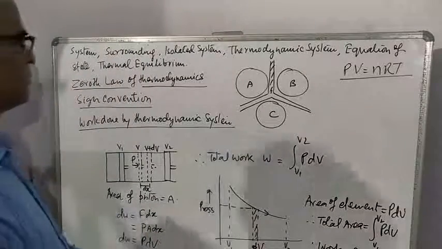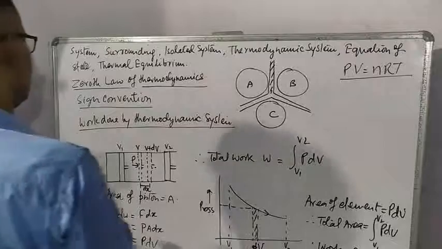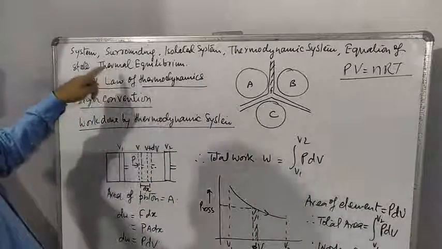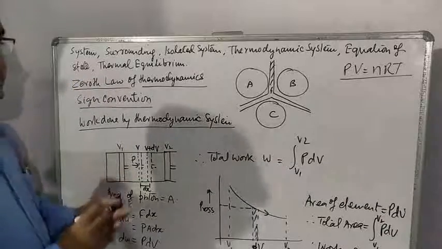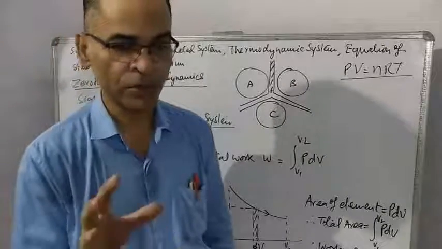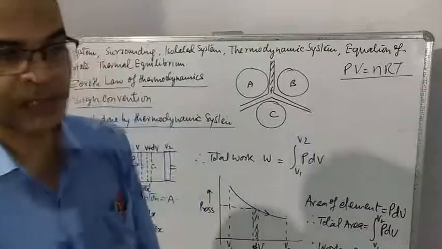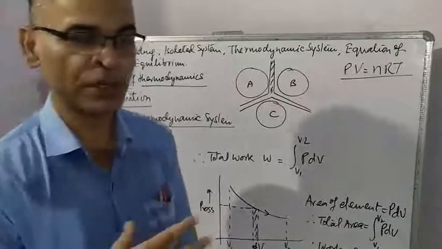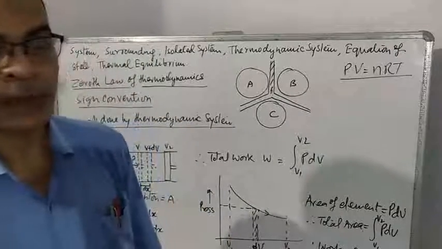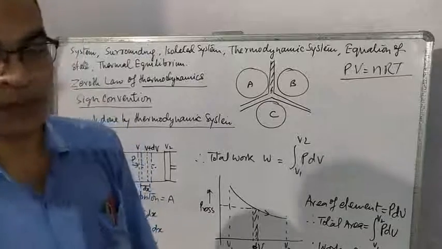Thermal equilibrium. When two bodies or two systems are such that there is no exchange of heat between the two systems or two bodies, the two systems are called in thermal equilibrium.